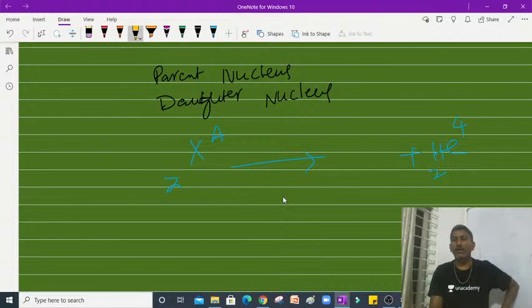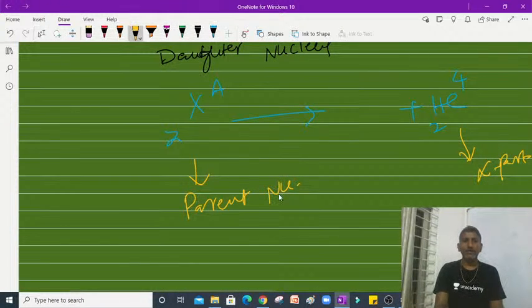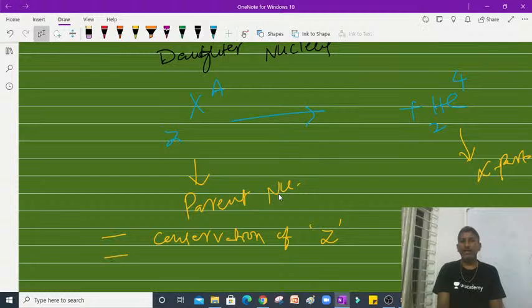So here, from this X, which is said to be the parent nucleus, the daughter nucleus is to be formed. This is the alpha particle, right? Remember, whenever it is releasing like this, we have to check for two things. One is conservation of atomic number Z. The second one is conservation of A, the mass number.